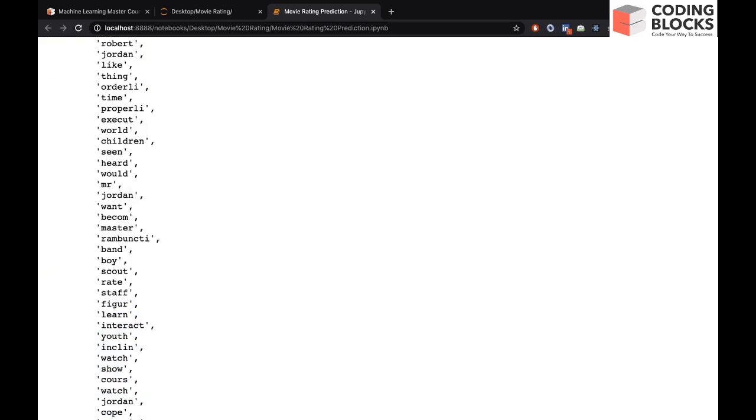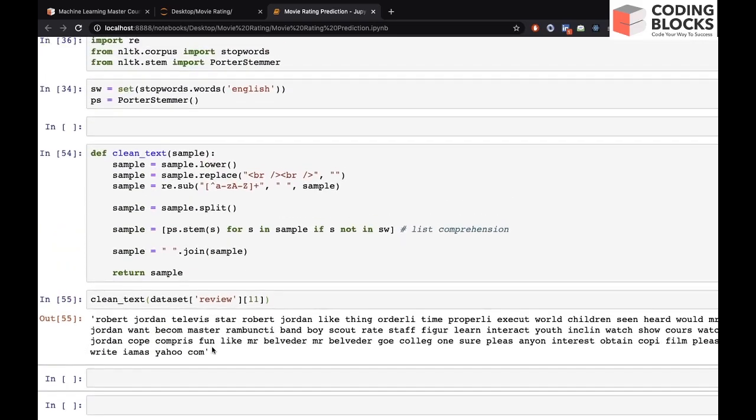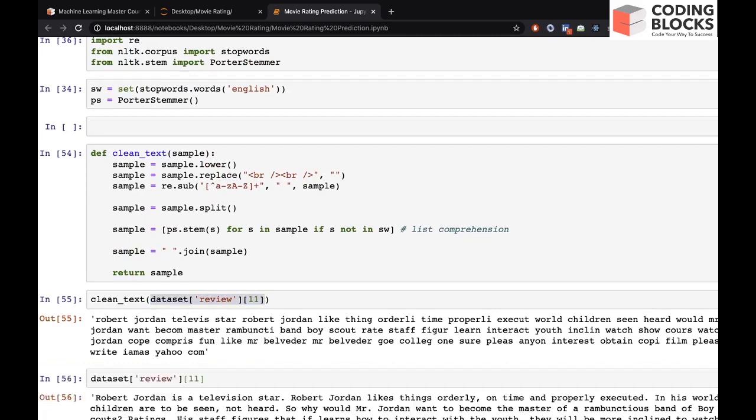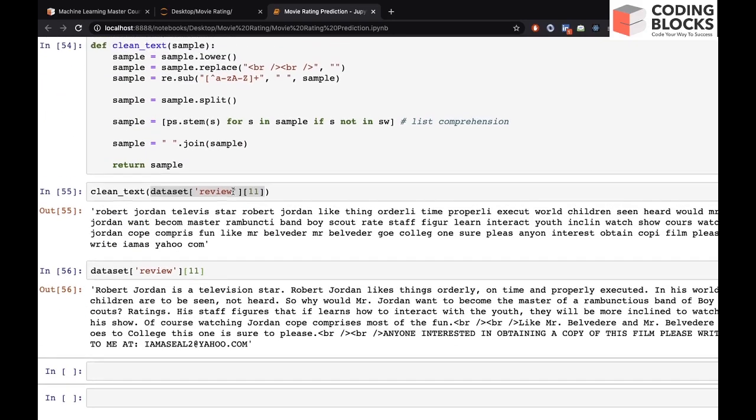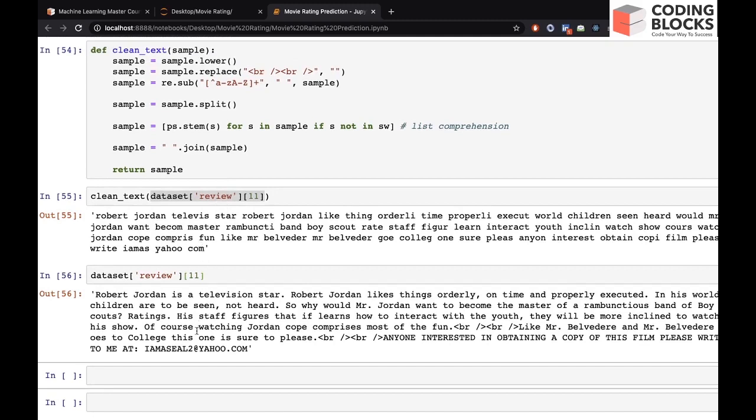Let's do shift enter, and you will see. This was our actual review, and once we have pre-processed it, we have reduced it to around 30% of its data, which is not very helpful for us.